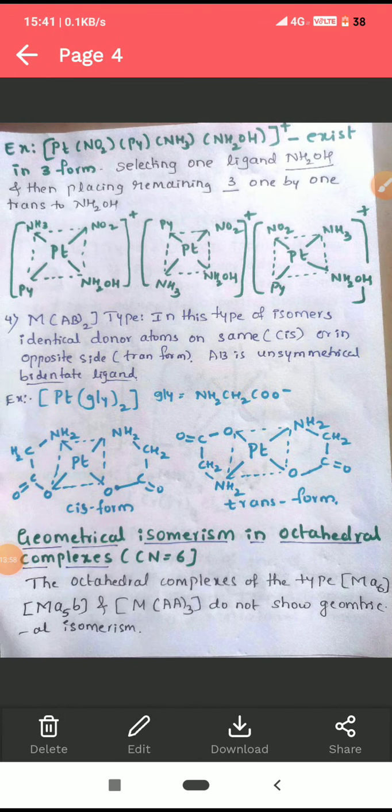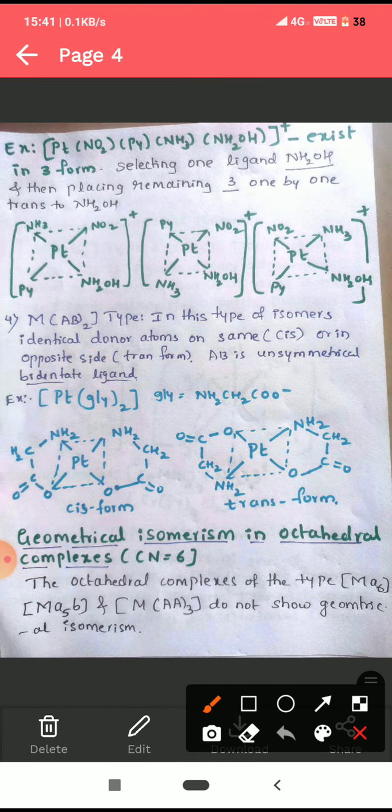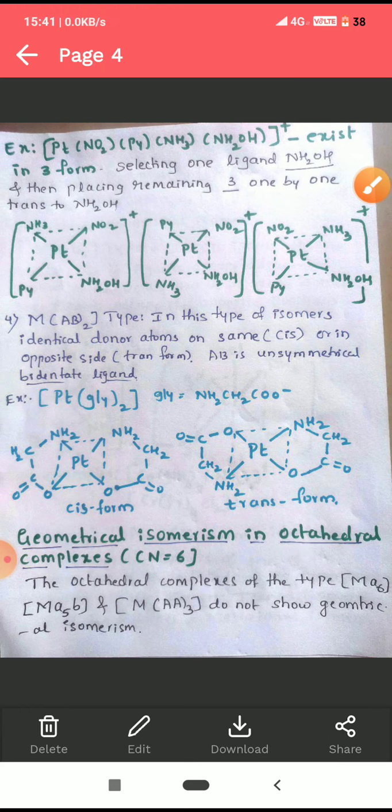Next is geometrical isomers in octahedral complexes. Octahedral complexes means they have coordination number 6. Here the metal is surrounded by 6 ligands, therefore its coordination number is 6. The octahedral complexes of the type MA6, MA5B, MAA3 do not show geometrical isomerism.